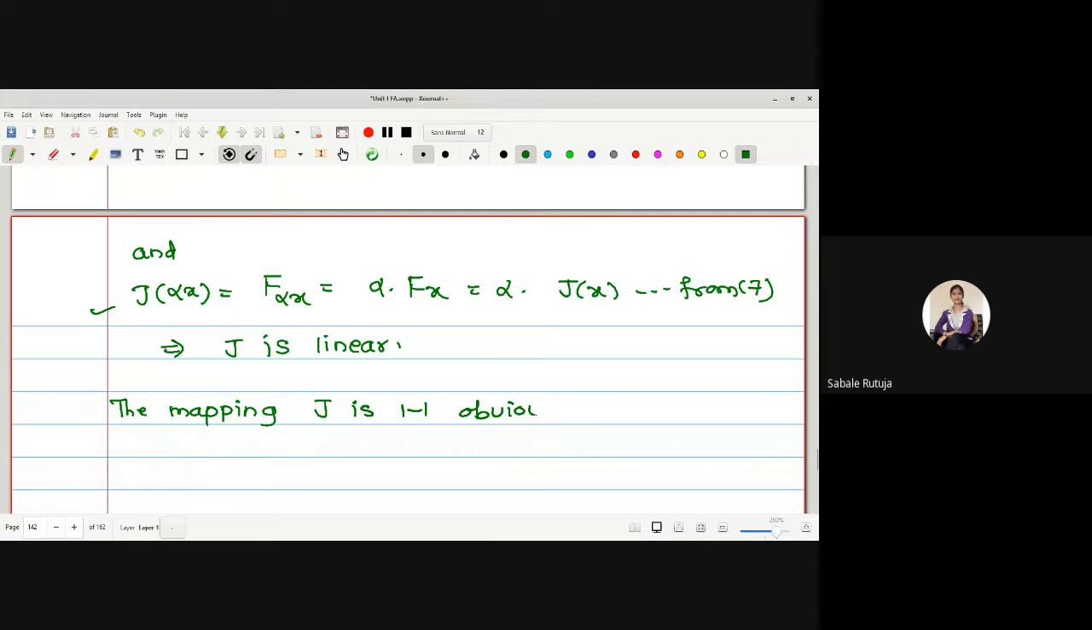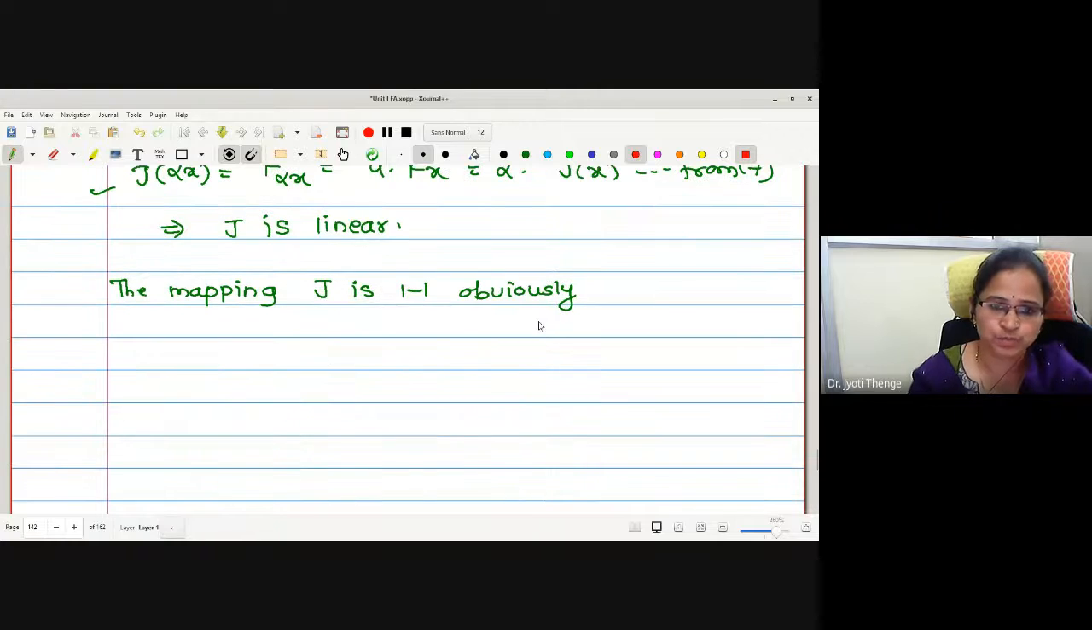G of x equal to G of y implies x equal to y. Let me just prove it. Here with this I can prove Jx equals Jy, no need to write in the main proof, which gives you fx equals fy.